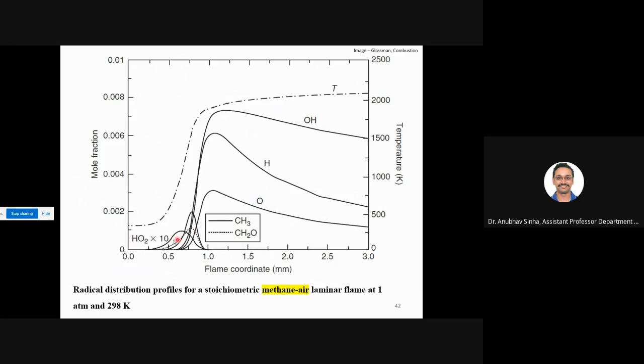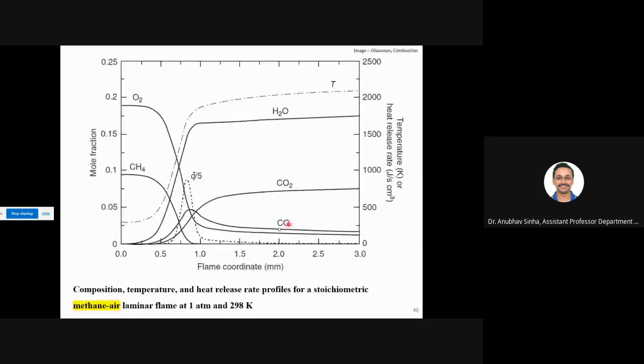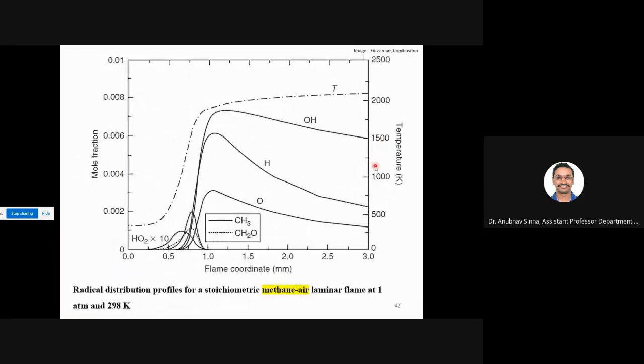And there's CH3 here, CH2. So these are the various intermediate species. Intermediate species can go like this. There are two ways. Either it will go like CO, have a peak, then come down, or it will go to some distance. But finally, it is coming down only. At the end of the reaction, you will see that there is no OH and no this. This should ideally be 0.